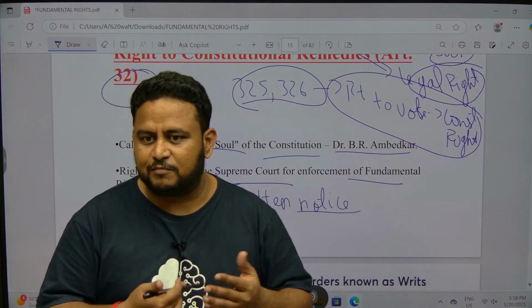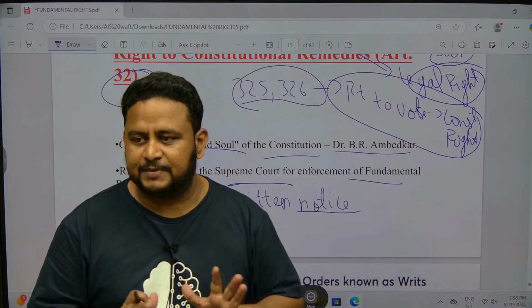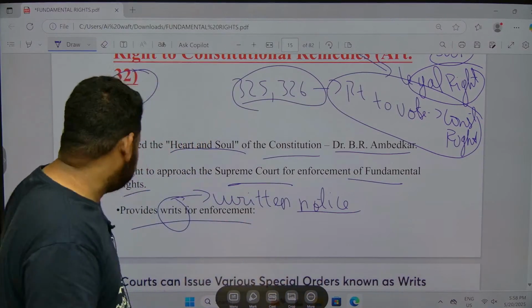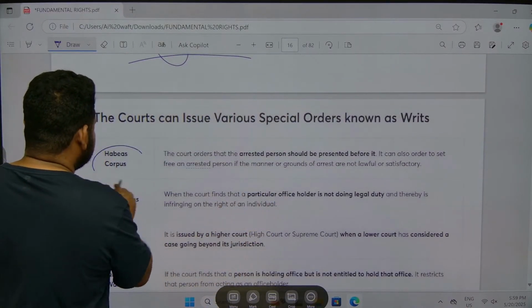They will give it in the form of match the following also, these writs. You have to understand the name and understand the meaning of it. So let us see what the writs are. First, the court can issue various special orders known as writs. The first one is habeas corpus.